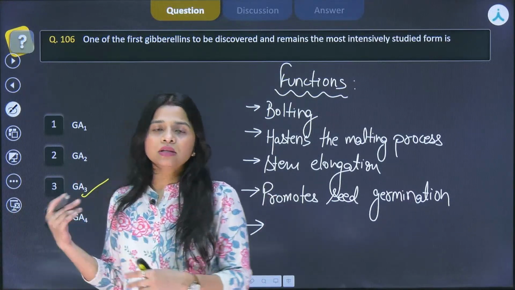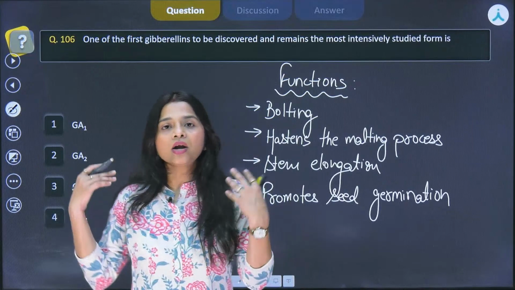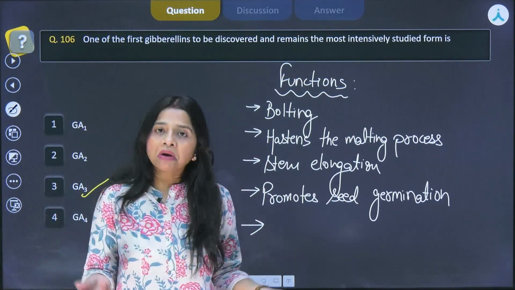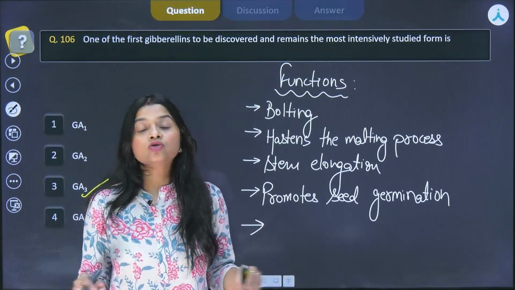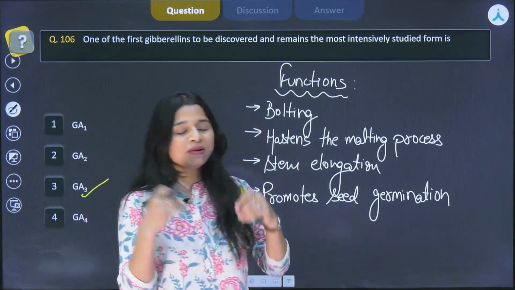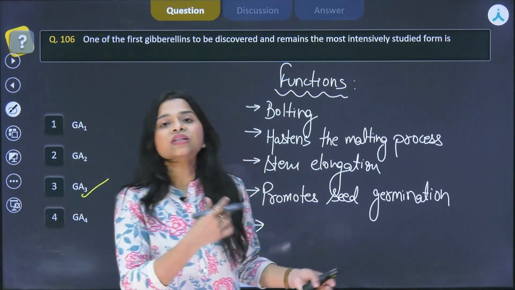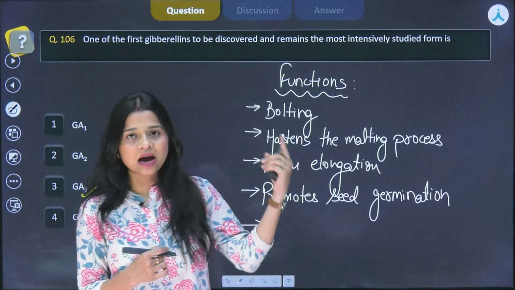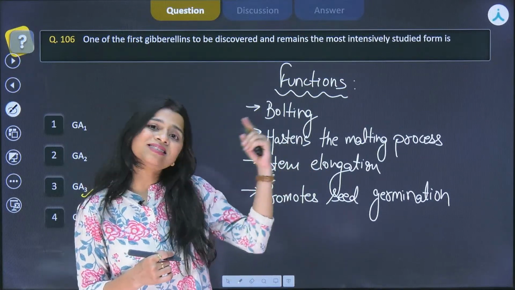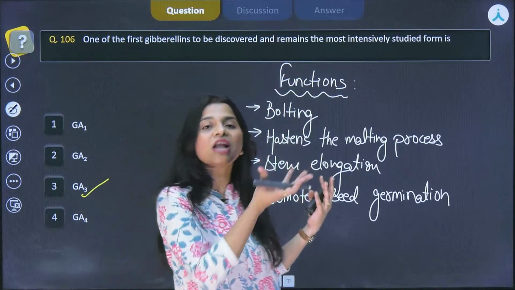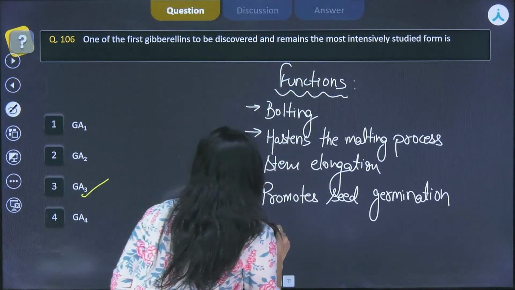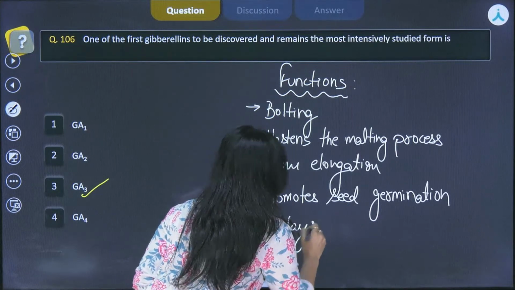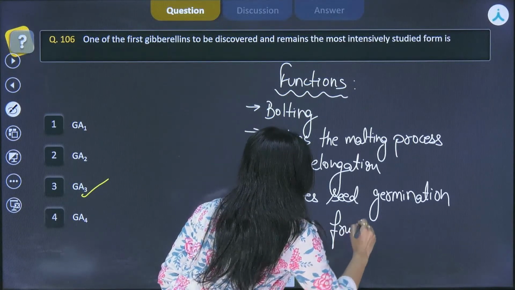If they are not sold at a particular time and not consumed by the public, they will rot. We do not want that, so we simply use gibberellins on the plants so that the ripening period of the fruits is extended. Because the ripening period is extended, the shelf life is enhanced. So it delays fruit ripening.